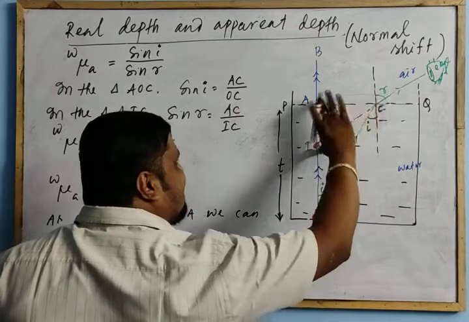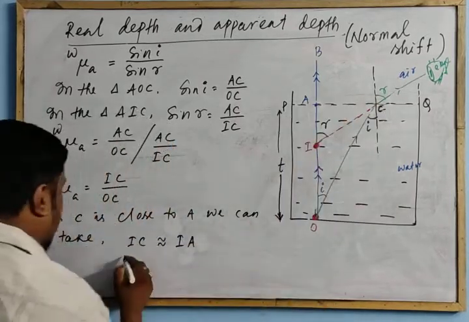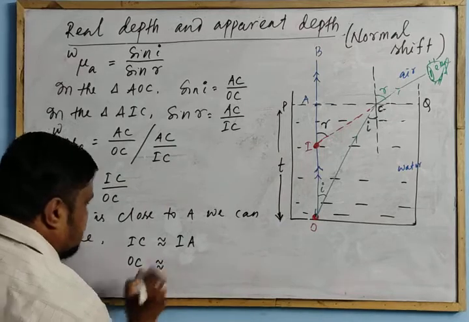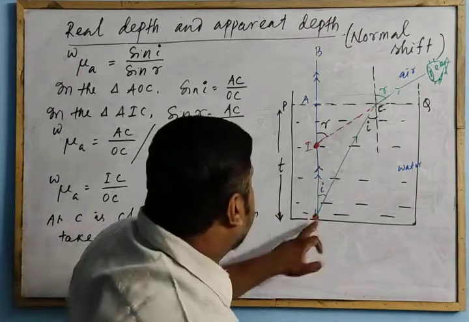So IC I can take as IA, and OC I can take as OA.